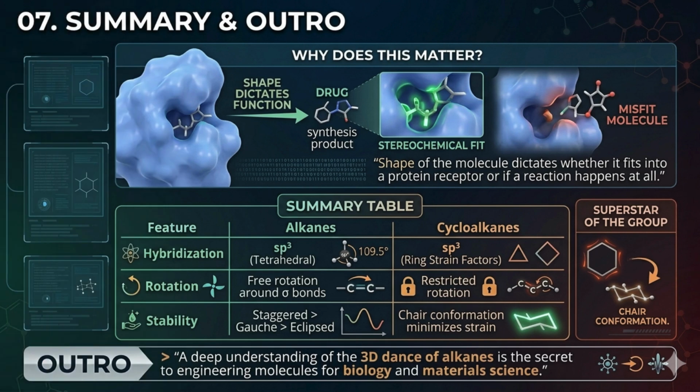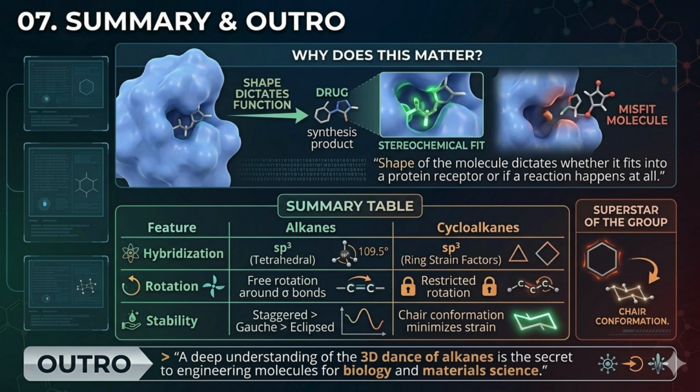We've explored the twists, the turns, and the incredible tension of molecules. But the ultimate question remains, why does this matter? It matters because in the physical world, especially in biology and pharmacology, shape dictates function. Look at the top diagram. Here we see a synthesis product, a specially designed drug molecule, approaching a protein receptor.